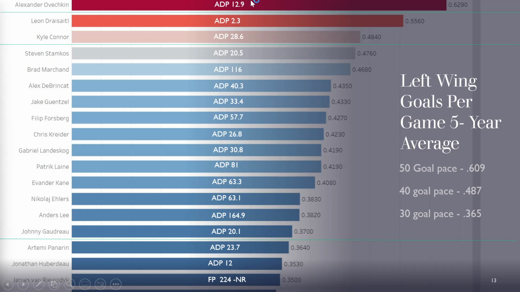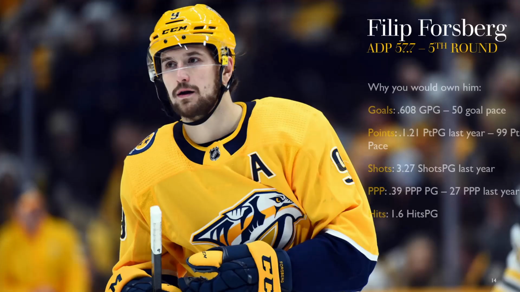So this is first round, early second round. That's very early in the draft. Kyle Connor, back end of the second round, early third. Same with Stamkos. Marchand, I've covered him before in terms of his draft value. That's incredible value if you have an IR spot available. DeBrincat, we've covered in the right winger video. But one guy I haven't covered yet, and he could be value. It's one of the only value plays in this middle section, and that's Filip Forsberg at ADP 57.7. So let's take a look at the Filip Forsberg file.